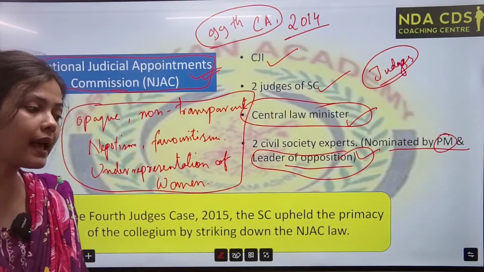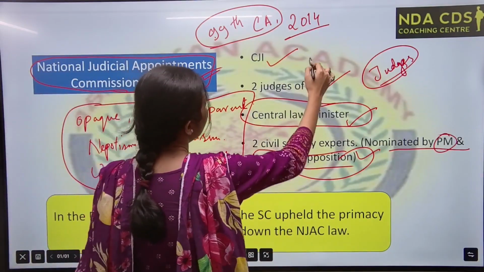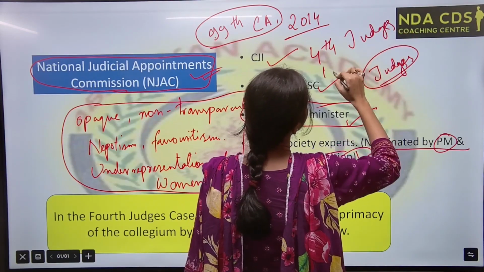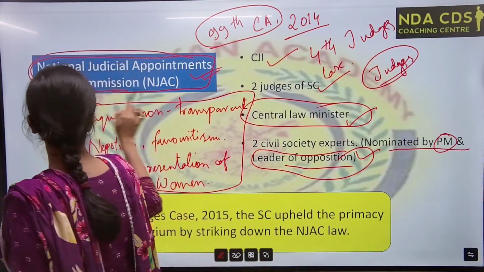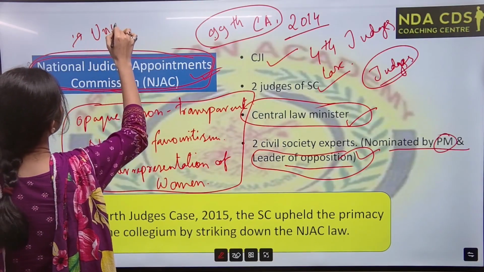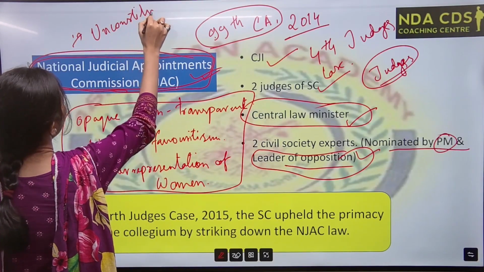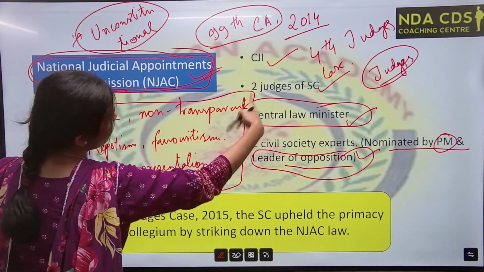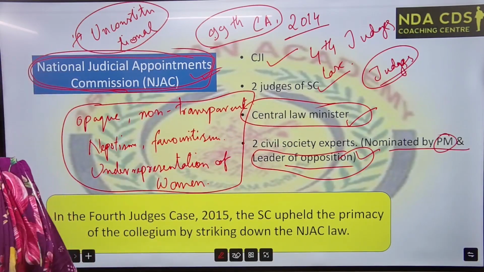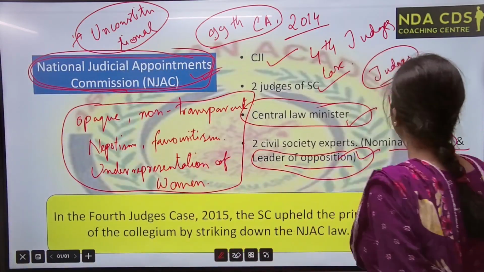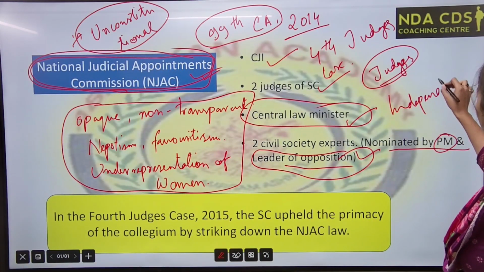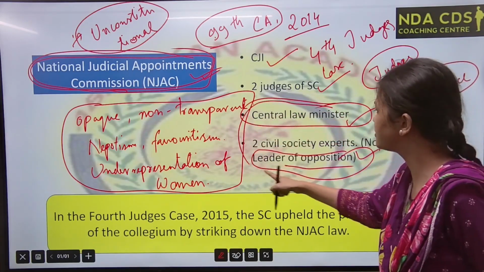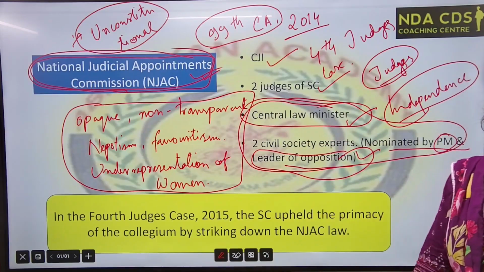But then the judiciary again, in the fourth judge case, declared this NJAC as unconstitutional. Why unconstitutional? Because it is violating what has been written in our constitution. It is violating the independence of judiciary. Violating or not? Because we are seeing the interference of these executive members, ministers.